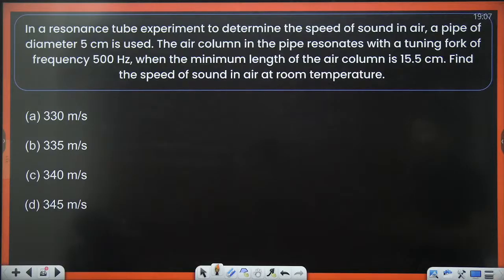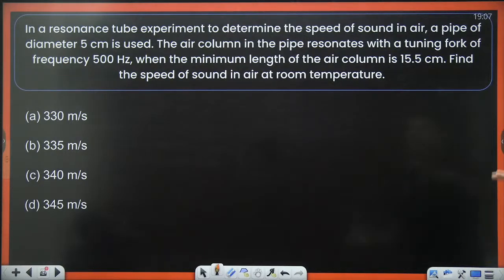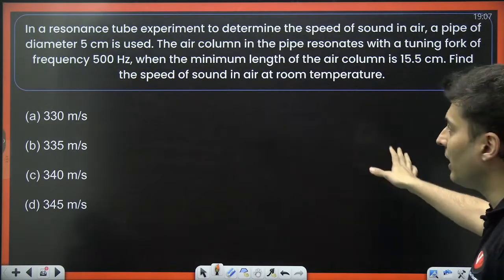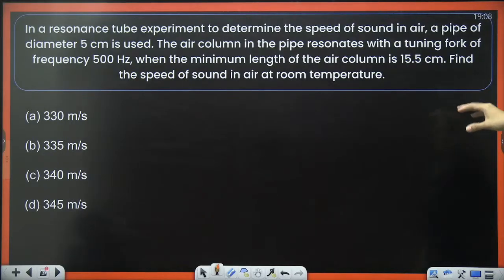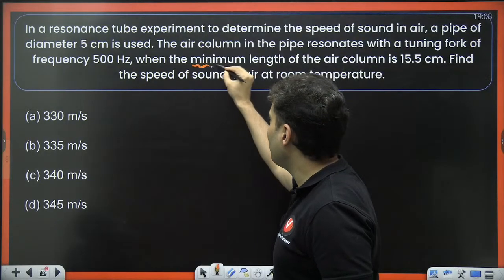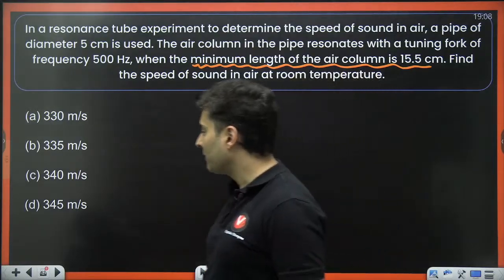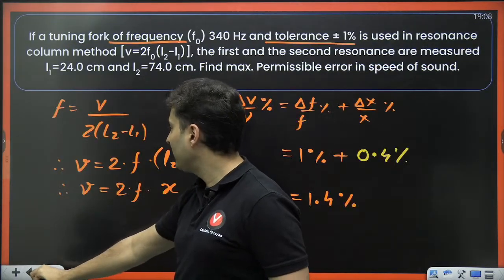In a resonance tube experiment to determine the speed of sound in air, a pipe of diameter 5 centimeters is used. The air column in the pipe resonates with a frequency 500 when the minimum length of the air column is 15.5. Find the speed of the sound in the air at room temperature. This word, minimum length is 15.5. You know what does this mean? Why the minimum length is given?